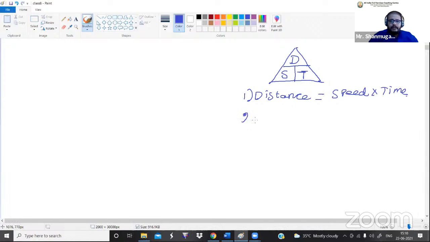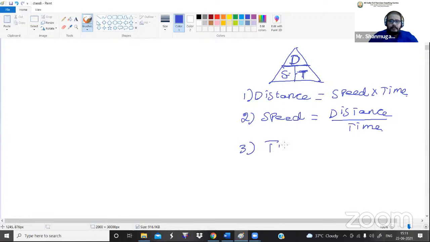And the second formula is speed. If you want to calculate the speed, speed is equal to distance divided by time. Got it? Similarly, the third formula is time.